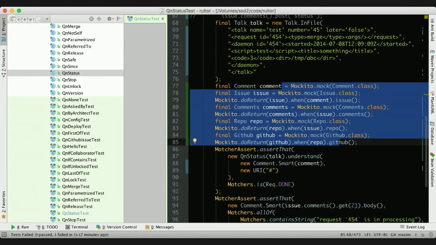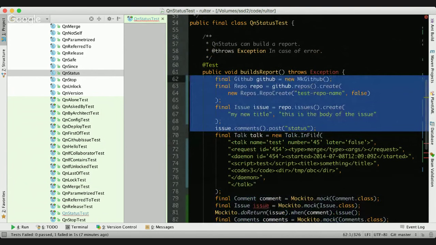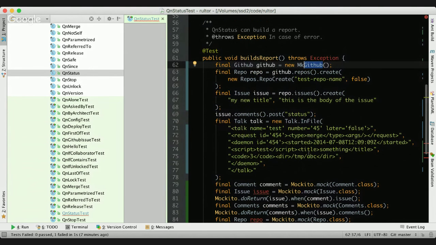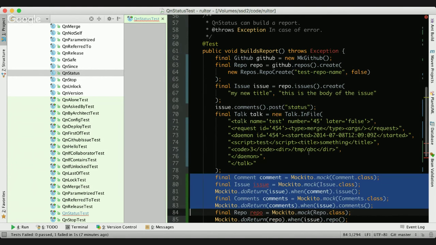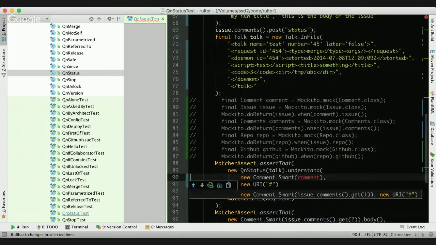This is not how unit testing should work. So this is how unit testing should look. I make all these objects for you, and the implementation of this mocking, of this fake, all these fake details are hidden inside these MK classes, which are in the same library with the production classes. So now, if my method understand changes the way it works, let me comment it out.